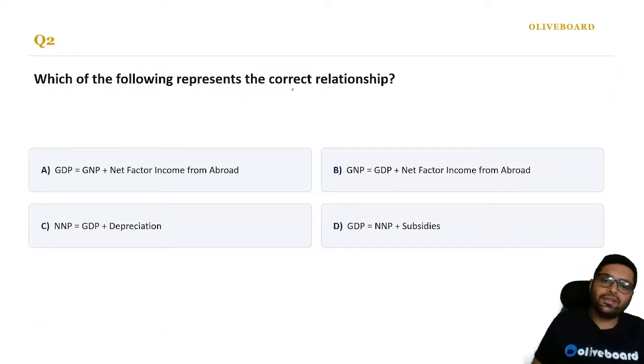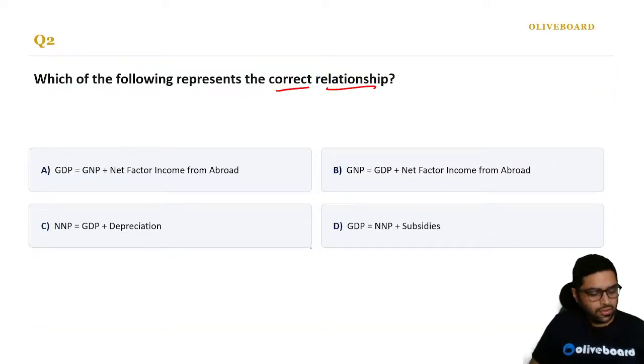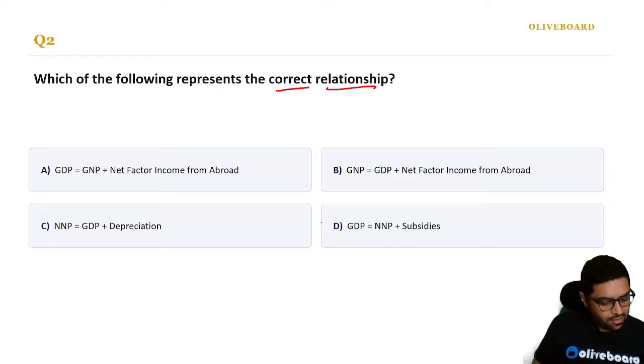Which of the following represents the correct relationship? Okay, so please tell which of the following represents the correct relationship. GDP is equal to GNP plus NAFIA. I hope you know what is NAFIA, Net Factor Income from Abroad. Correct?